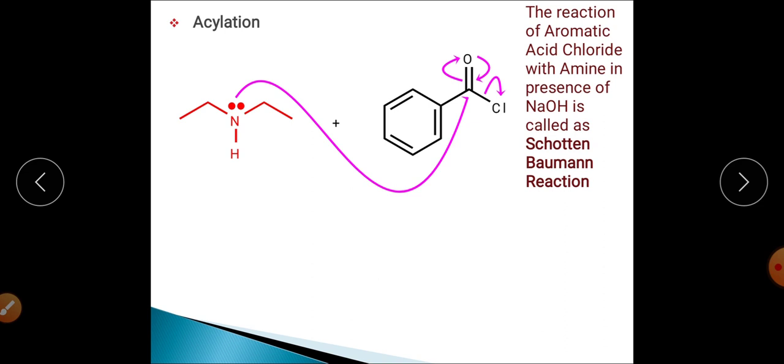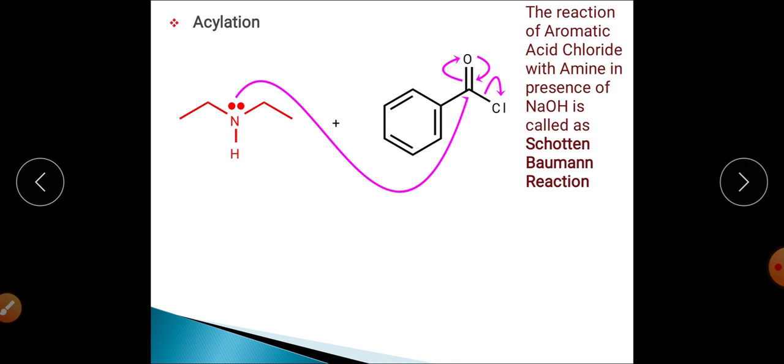When we are particularly concerned about the acylation reaction, we can see that the reaction between aromatic acid chloride or anhydrides with amine in presence of sodium hydroxide is called the Schotten-Baumann reaction. Basically this is a name reaction, and it is also a very important reaction.